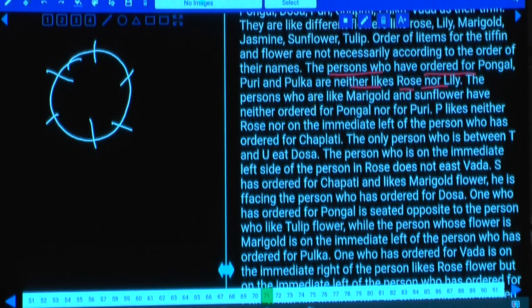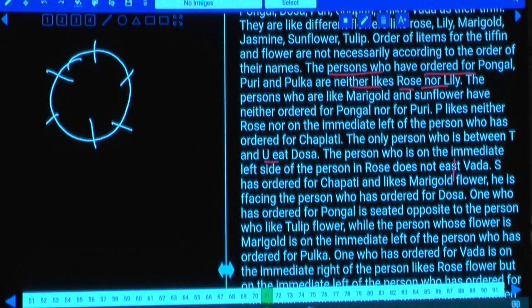And P likes neither rose nor is on the immediate left of the person who has ordered for chapati. And the only person between T and U eats dosa. The person on the immediate left side of the person who likes rose does not eat vada. S has ordered for what? S has ordered for chapati and likes marigold. And he is facing the person who has ordered for dosa.